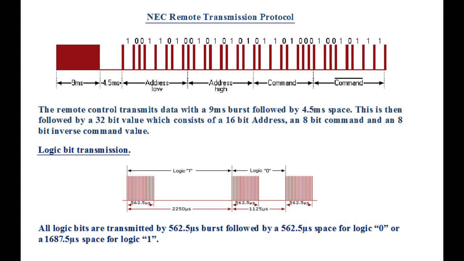Each data bit has a 562.5 microsecond mark followed by a space. It is the time length of the space which determines whether the data is a logic 0 or a logic 1.